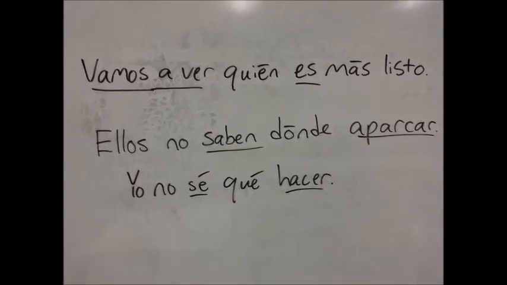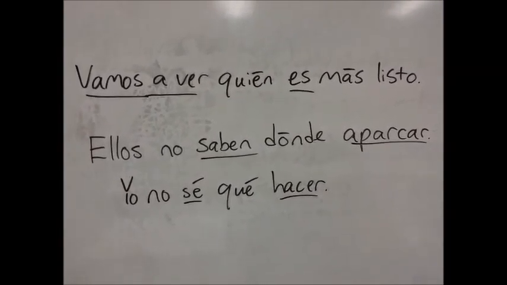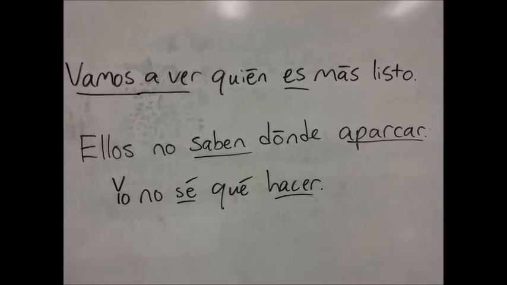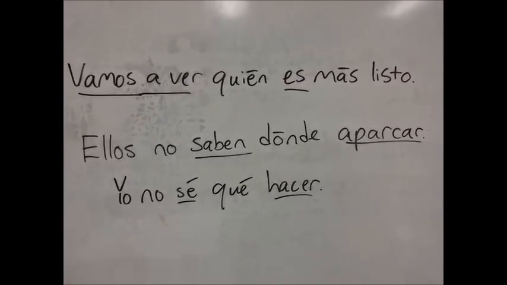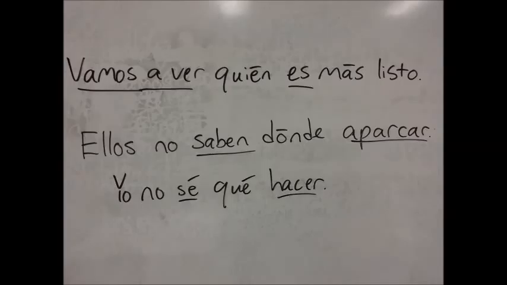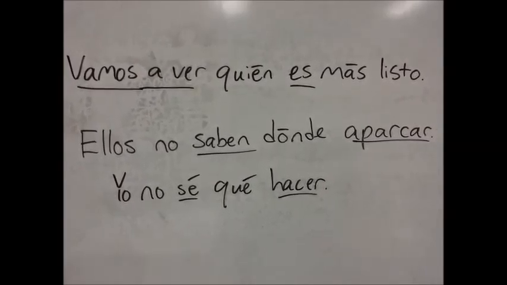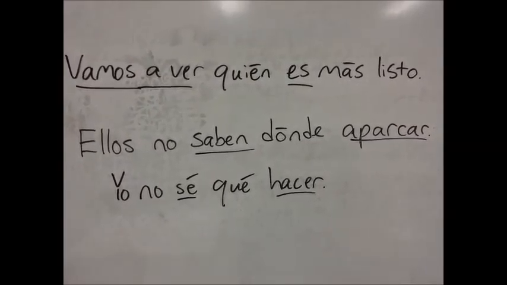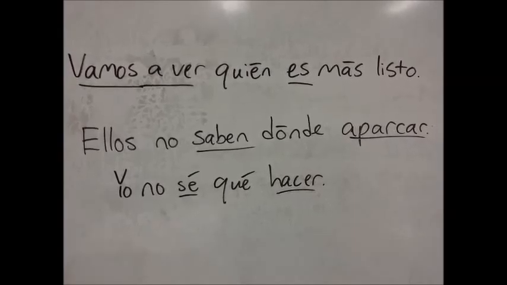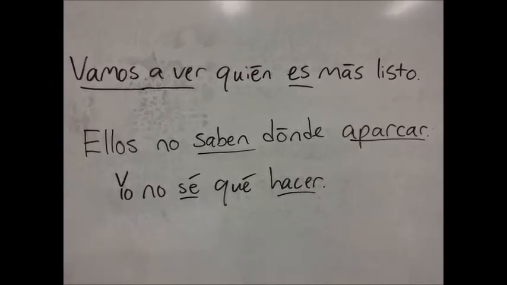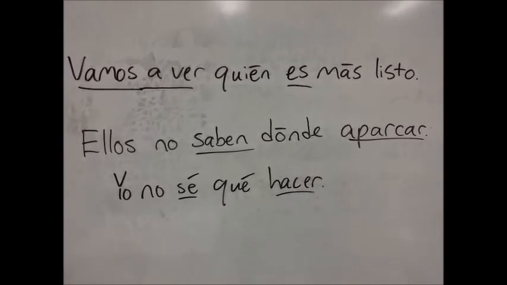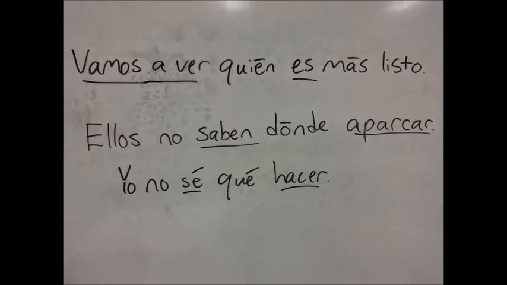Here are more examples. Vamos a ver quién es más listo. We're going to see who's the smartest. In this sentence, we have two separate subjects because the first part of the sentence is in the nosotros form, and the second part of the sentence is quién, which is in the el, ella, usted form because we're not really sure who is the smartest.